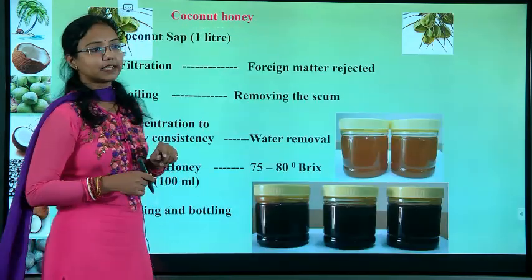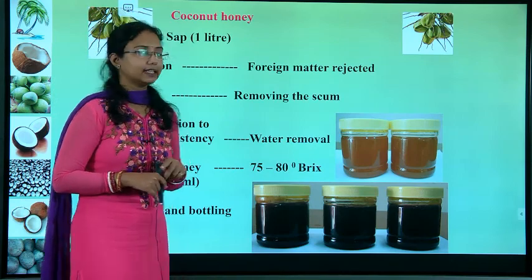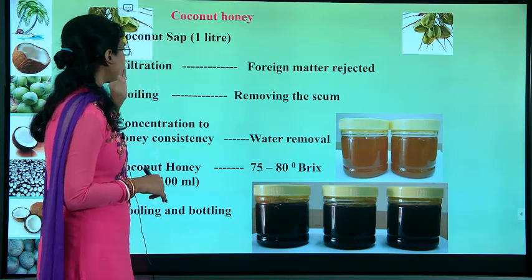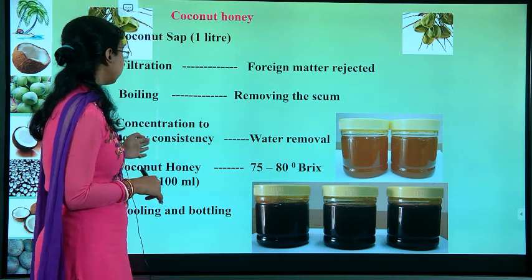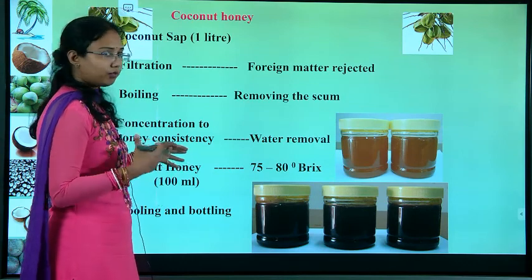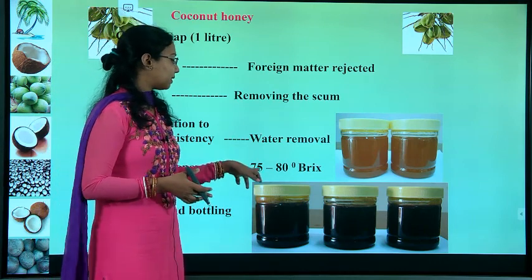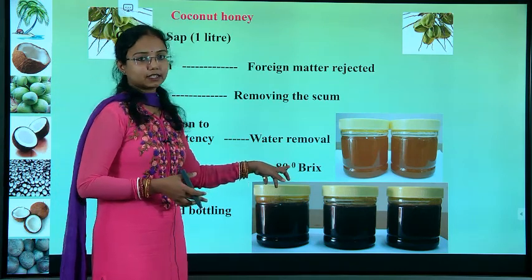The other part, which is very interesting, is the coconut honey. So we will take the coconut sap, again the same thing: filtration, boiling and concentration of the honey. So we will remove the water and coconut honey will be produced. The brix will be 75 to 80 degree brix for the coconut honey.